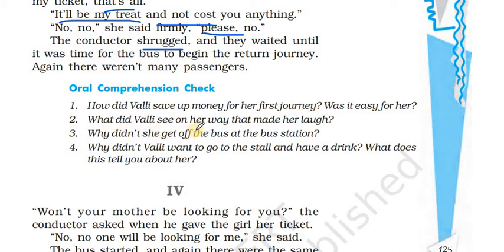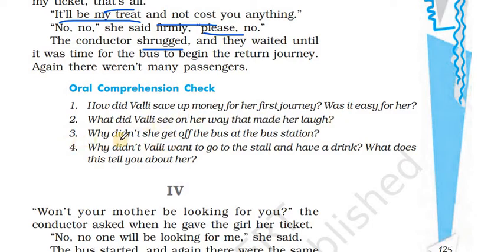What did Valli see on her way that made her laugh? Valli saw a small cow, probably a calf with its tail raised, running in front of the bus. So this made her laugh. And more than that, the driver slowed down the bus, and the more he honked, the more the animal got scared and the faster it began to run. So this made her laugh.